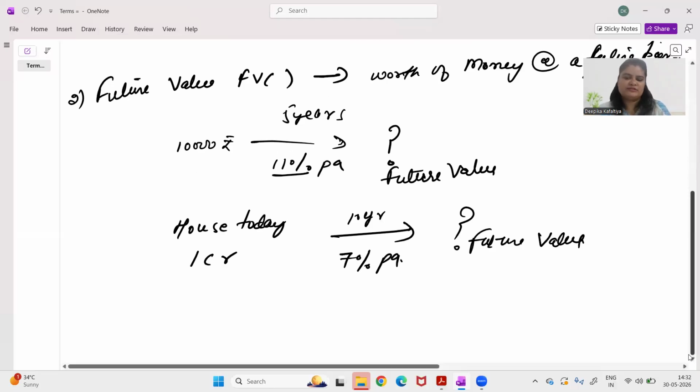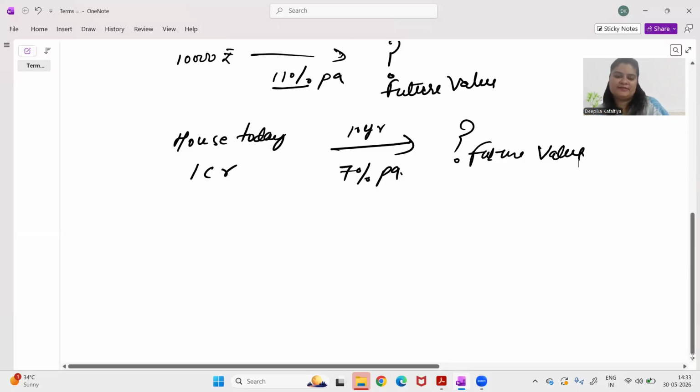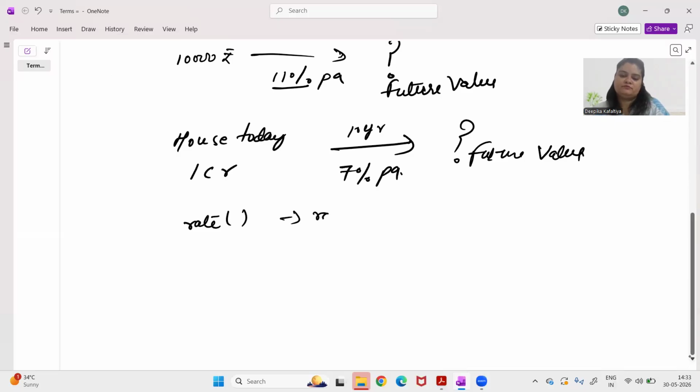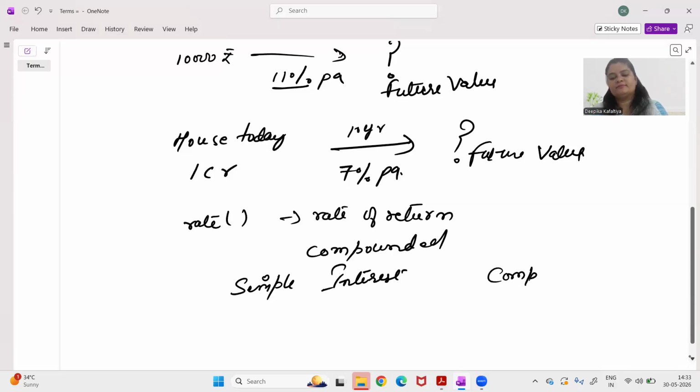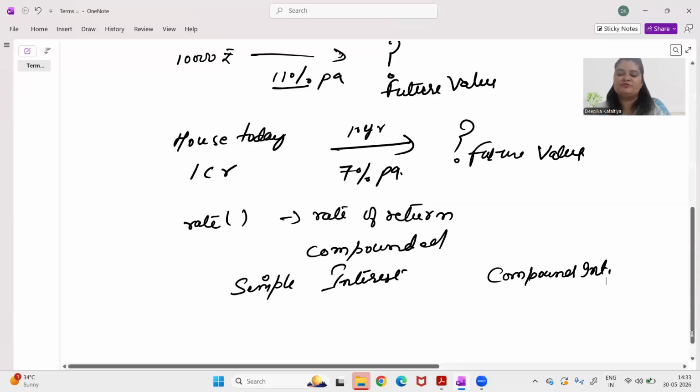Let's understand two more simple terms before we calculate future value from present value. One is called rate of return. The rate of return that we'll use in our calculations will be compounded. So there are two kinds of interest rates, like we have studied in our schools. One is called simple interest and the other one is called compound interest. Do you remember what is the difference between simple interest and compound interest?